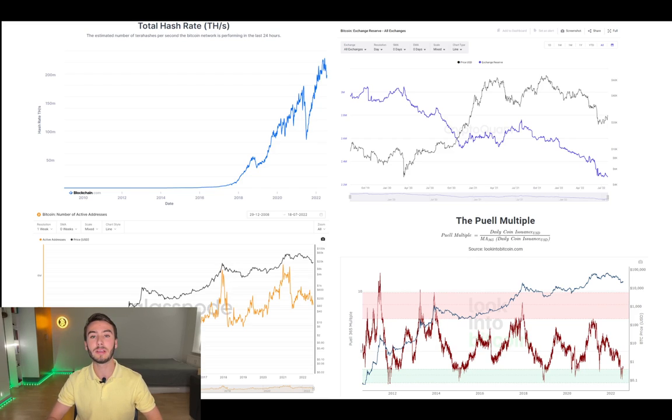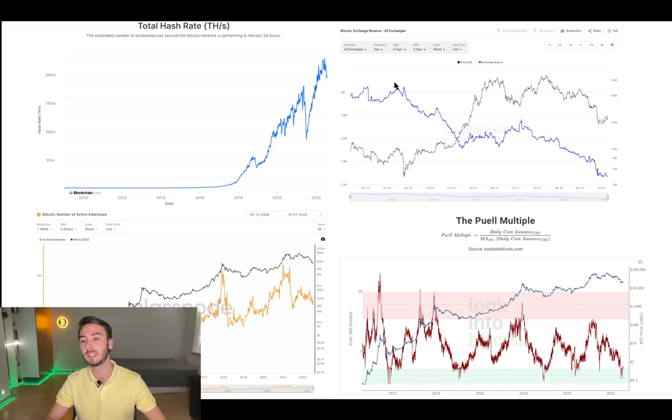Wrapping it all together, we can see that the total hash rate is indicating that the Bitcoin network is safe, robust, and healthy, which is a good long-term indicator for Bitcoin. Moreover, the distribution of the ownership of all Bitcoins shows us that 65% of holders didn't sell for over a year, meaning that they didn't sell at the all-time high from last year at around $70,000, and they are not selling now. Or in other words, 65% of the Bitcoin holders are here for the long term.